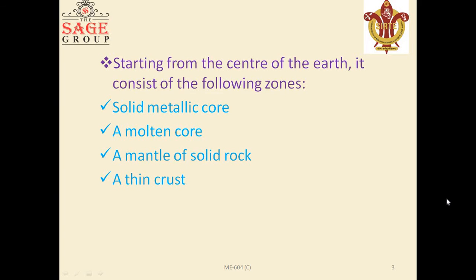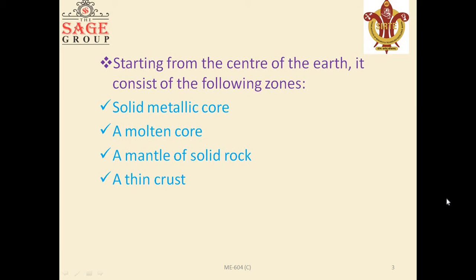Starting from the center of the earth, it consists of the following zones: a solid metallic core, a molten core, a mantle of solid rocks, which is around 34 kilometers thick in layers, and a thin crust, the outer shell, about 35 kilometers thick on continents and 5 to 8 kilometers thick under the ocean.